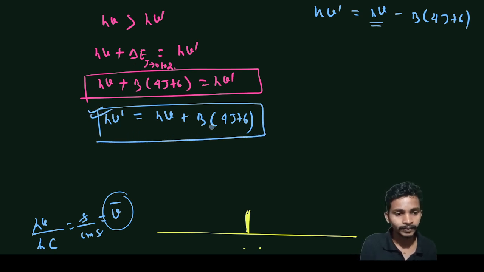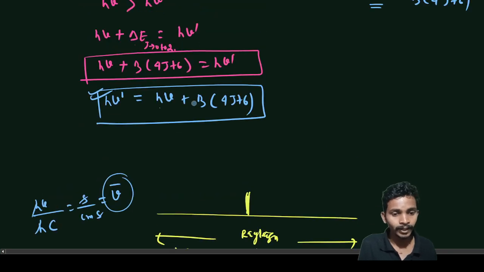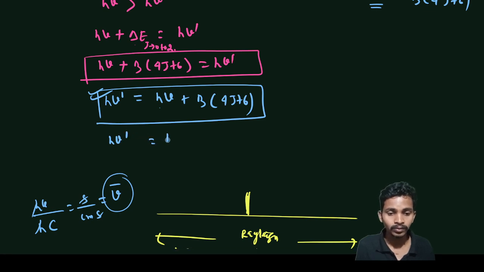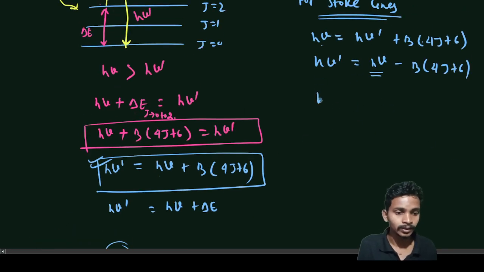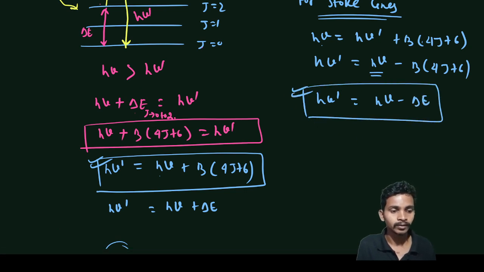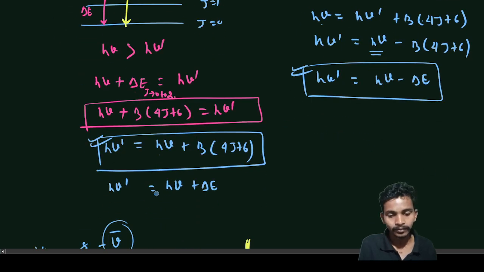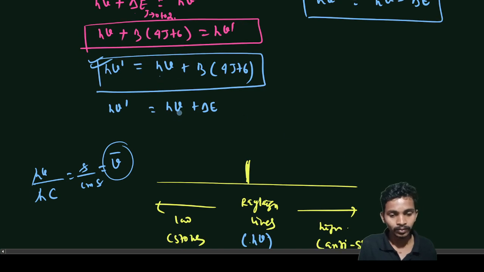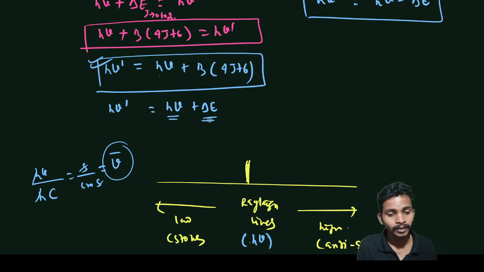Here if I add, this is the h nu value, and if I add B for J, this is actually h nu plus delta E, and this is h nu dash equal to h nu minus delta E. If I add it to this h nu value, it goes to high frequency, because I am adding another frequency, that is delta E amount of frequency.